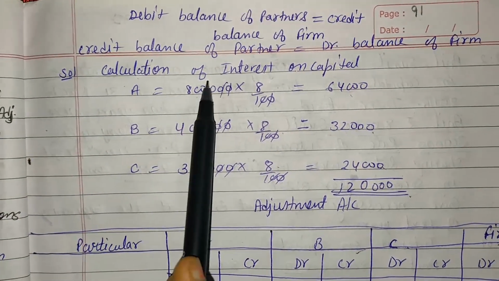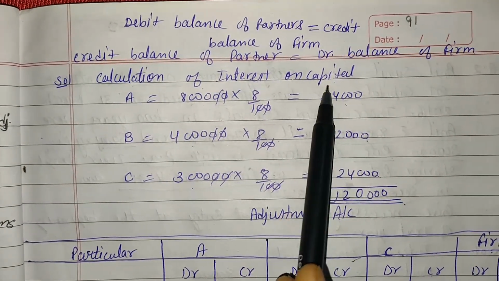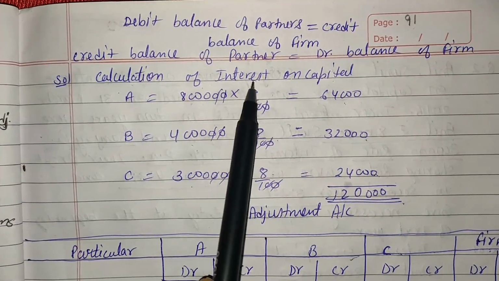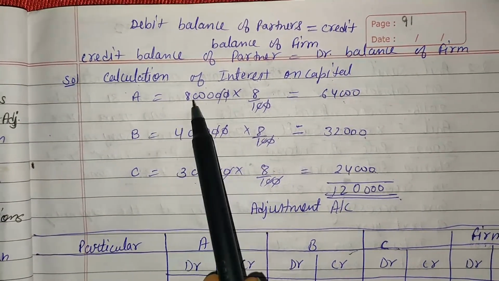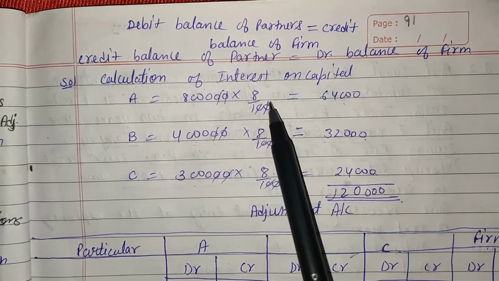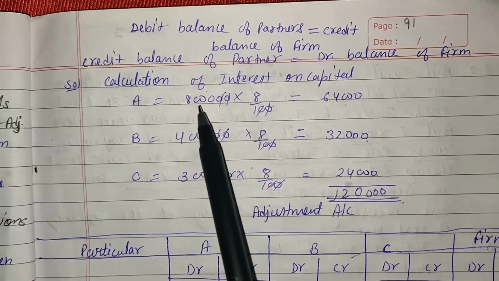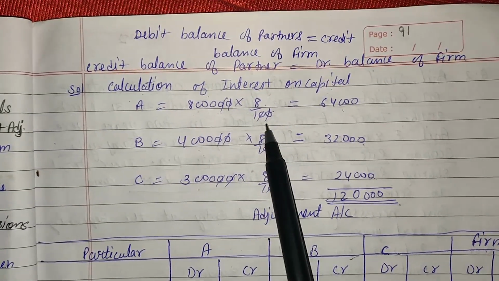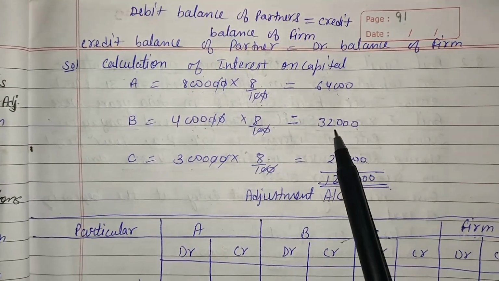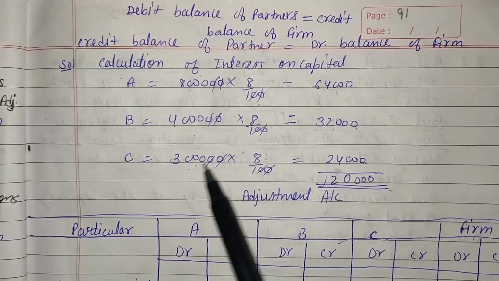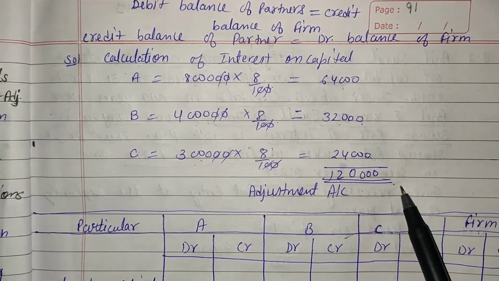Now come on to the solution. First of all, we have to calculate interest on capital because the question is related to interest on capital. 8% that is given in the question, of 8 lakh. 8 lakh is the capital of A. 8 lakh multiplied by 8 divided by 100, that is 64,000. 8% of 4 lakh, that is 32,000. And 8% of 3 lakh, that is 24,000. Sum of all is 1 lakh 20,000.